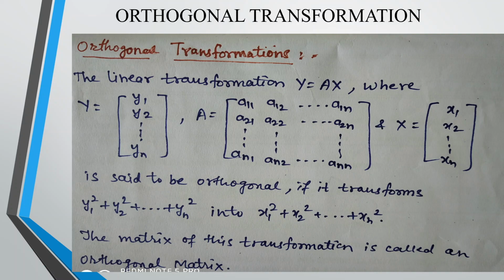Now what do you mean by orthogonal transformation? See, linear transformation contained only linear variables x1, x2, y1, y2, and those are expressed in matrix form, and accordingly I can have the term y is equal to Ax. For a transformation, may it be linear or orthogonal, the pattern will be y is equal to Ax only.